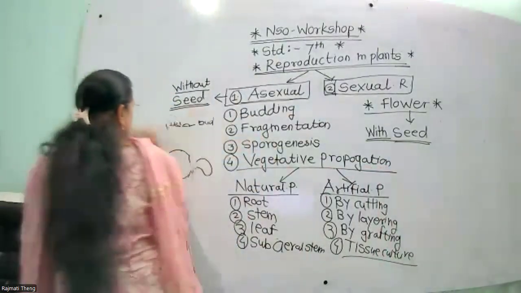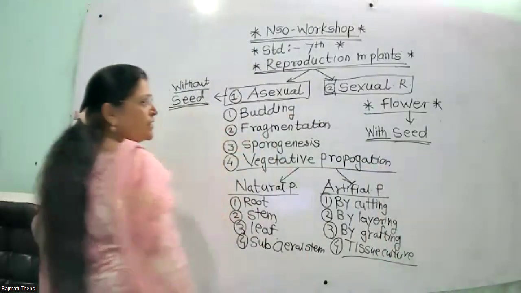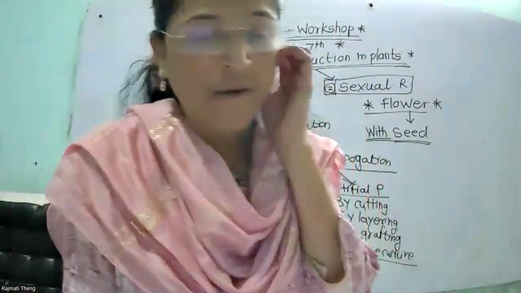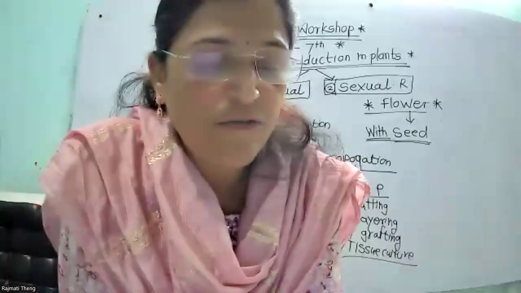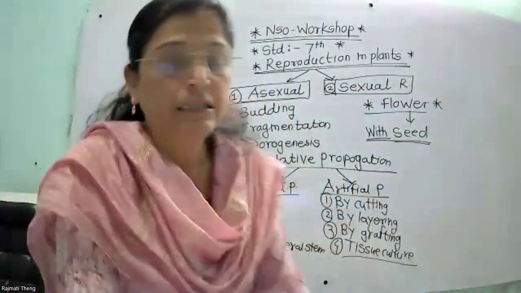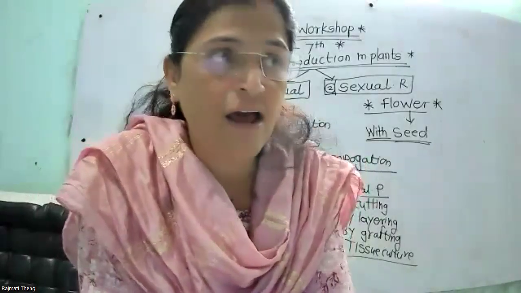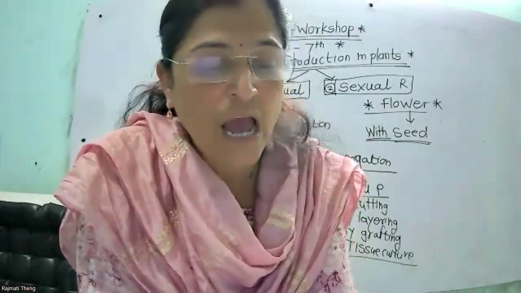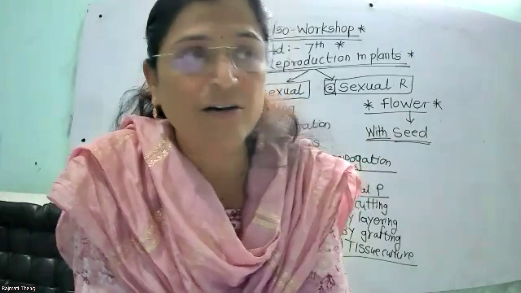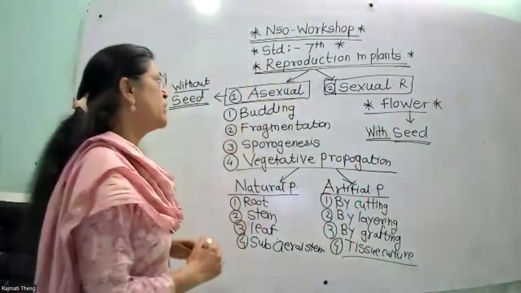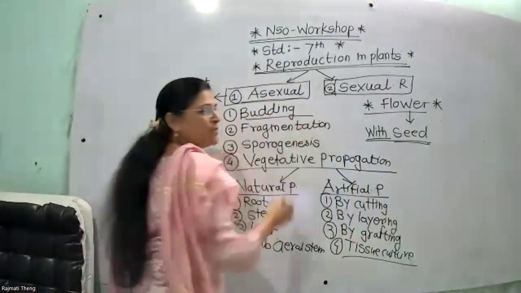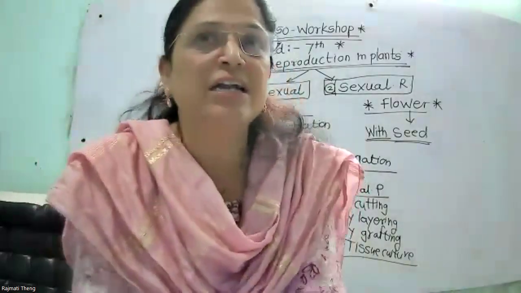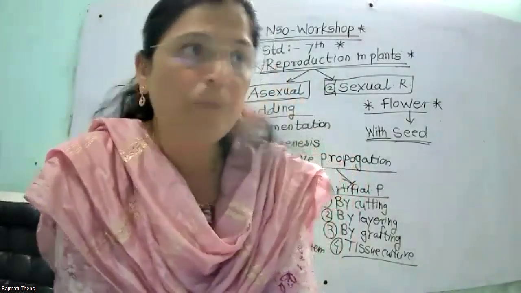And the example is yeast. Budding का example क्या है? Yeast. Yeast क्या है? Unicellular fungus है. Along with the yeast, there is the multicellular hydra. Yeast is unicellular, and hydra is multicellular. So those are the examples of budding. Budding के two examples हैं, hydra and yeast. Okay, reproduction takes place through the bud, and that is called budding.